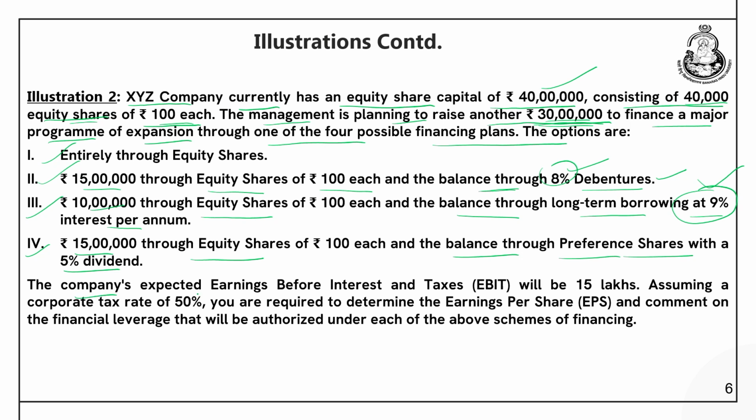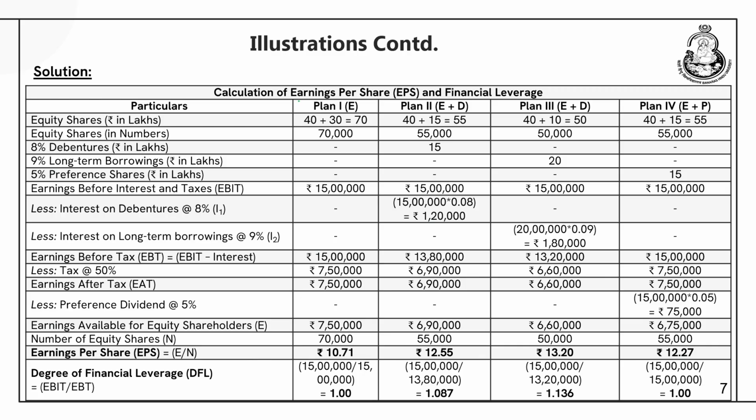The company's expected earnings before interest and taxes, that is EBIT, will be 15 lakhs. Assuming a corporate tax rate of 50%, you are required to determine the EPS and comment on the financial leverage that will be authorized under each of the above schemes. So, there are 4 plans. We have to compare all the plans side by side. We have to find out the earnings per share, and let us see which plan is the best one out of these 4 plans. So, calculation of earnings per share and financial leverage.